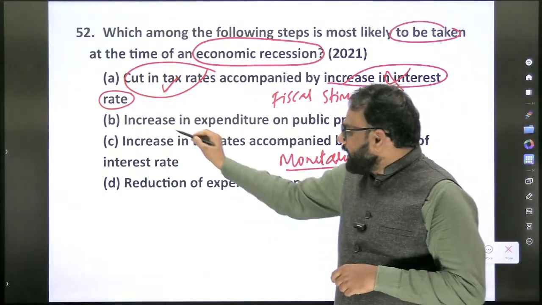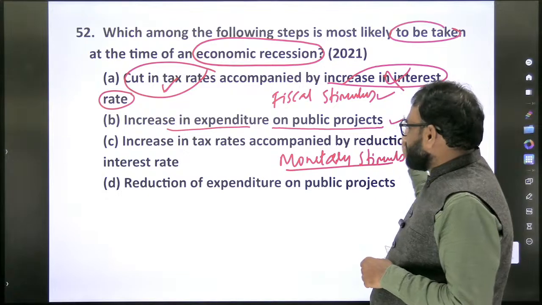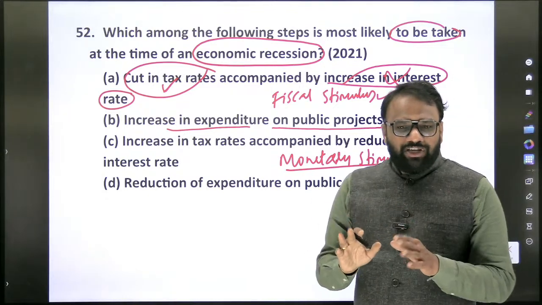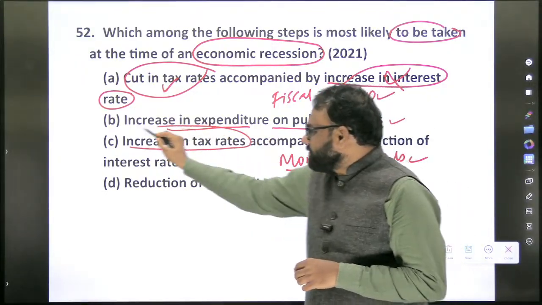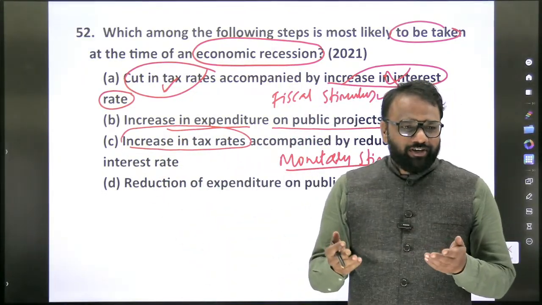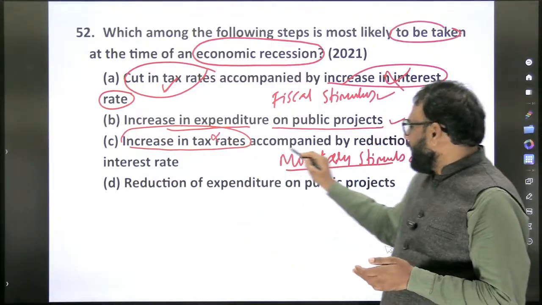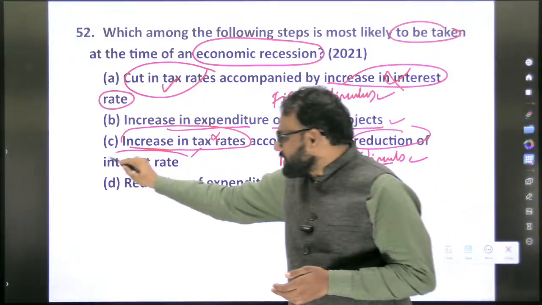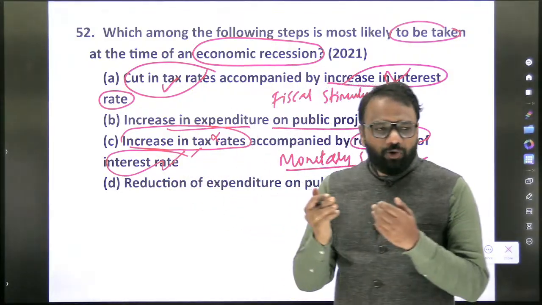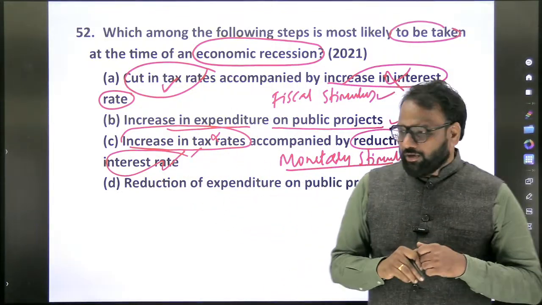Next, increase in expenditure on public projects. We'll just pause, we are not that sure, and come to the third option. Increase in tax rates. Will it give a push? No, so again it is wrong. Accompanied by reduction of interest rate: yes. So the second part is correct, but the first part is wrong. Overall, the third option is wrong.